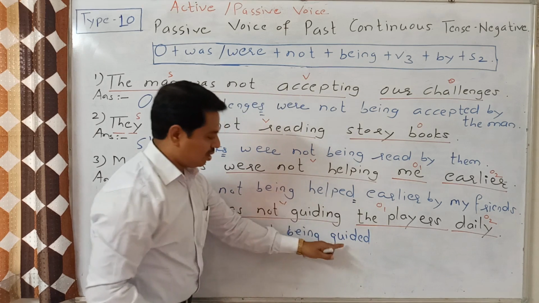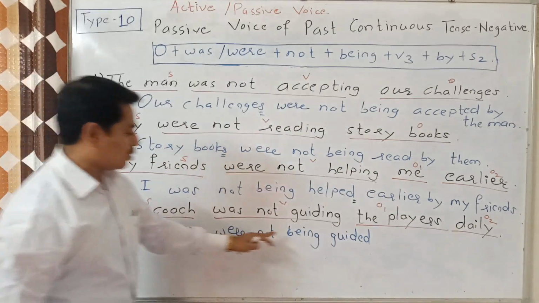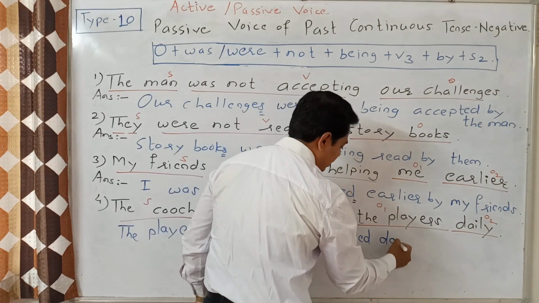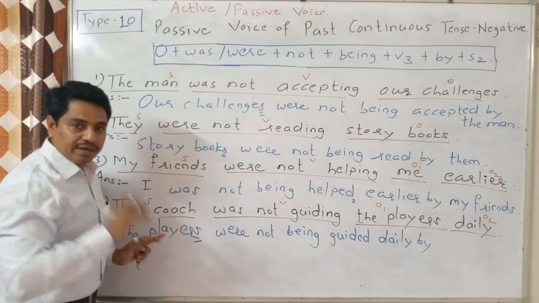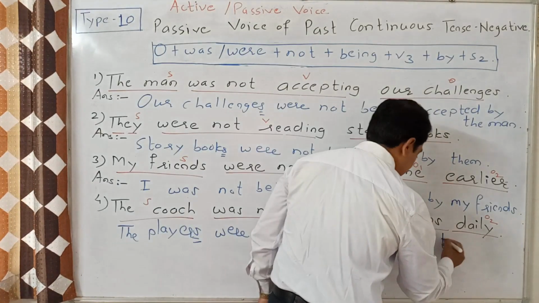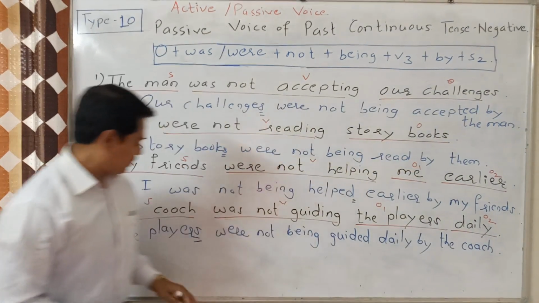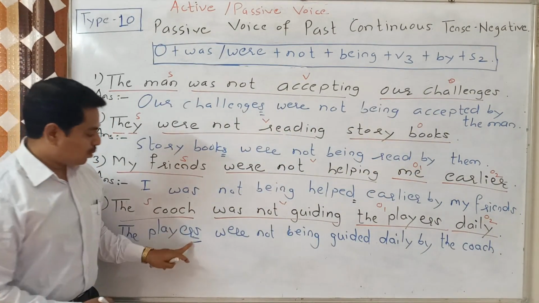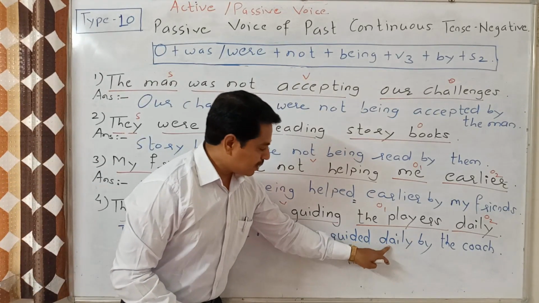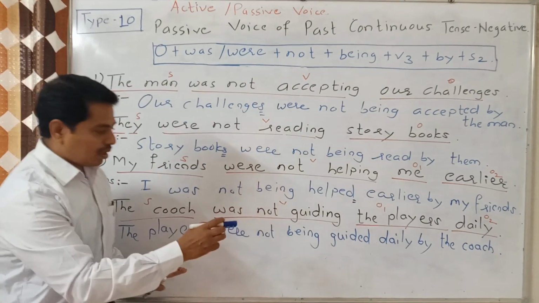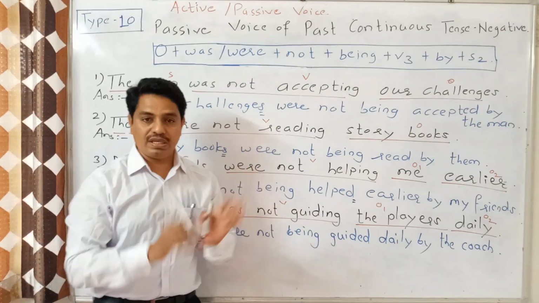After V3 we will use object number 2. The players were not being guided daily by the coach. It should be as it is, by the coach. Very easy. Object, plural, that's why were, plus not plus being plus V3, object number 2, by, and the accusative or objective case of the subject. The coach, it should be as it is.